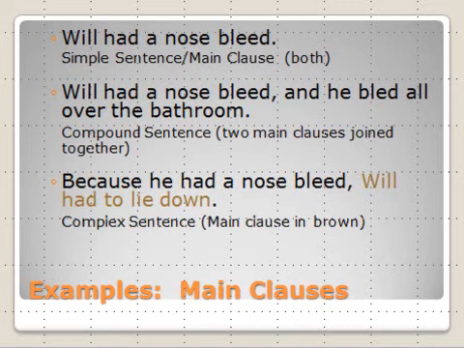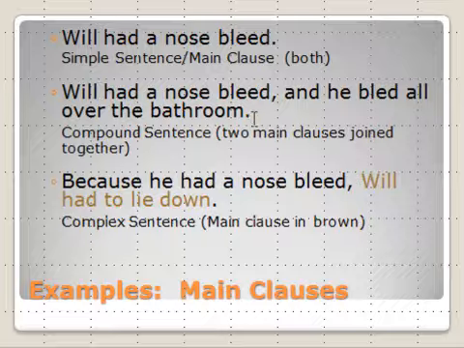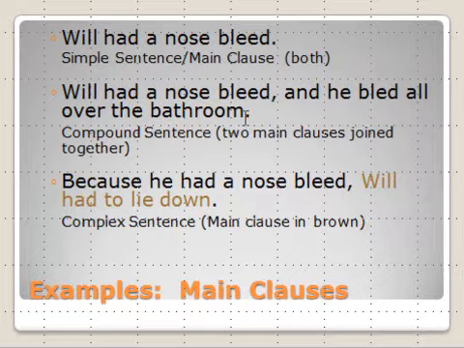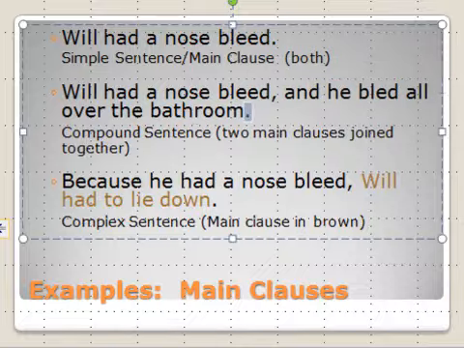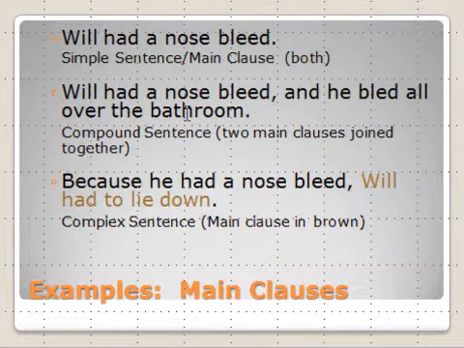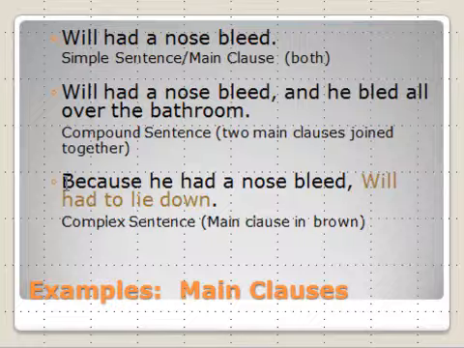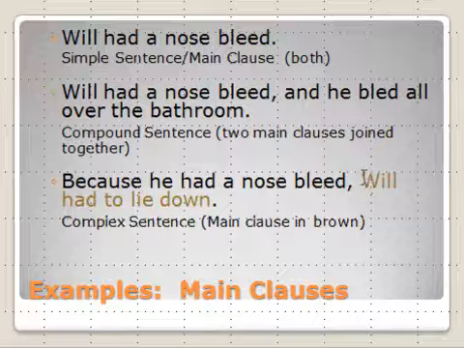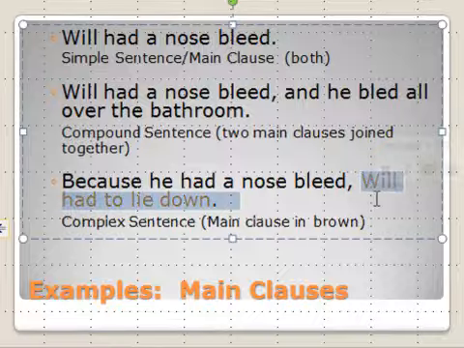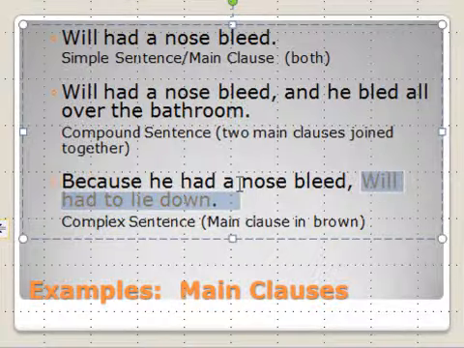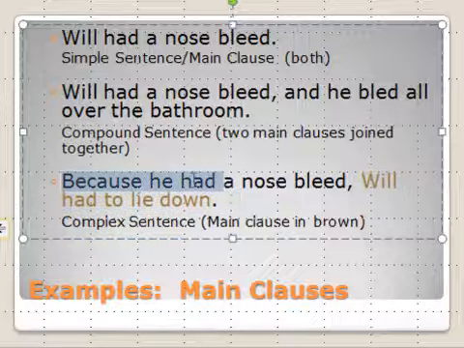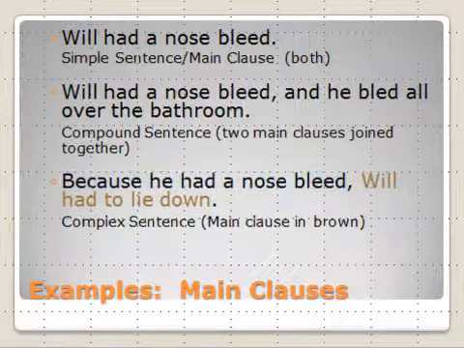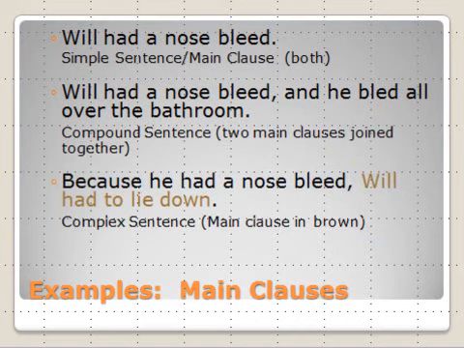Notice I have my capital letter here at the front end. We don't have a period here, it's all the way back here. This is something we call a compound sentence, and we'll be talking about that in the next lecture. Here's another long sentence. Because he had a nosebleed, Will had to lie down. Here we have a complete thought. That's a main clause. We have another clause in front though. That's a subordinate or dependent clause, and we're going to talk about those next.